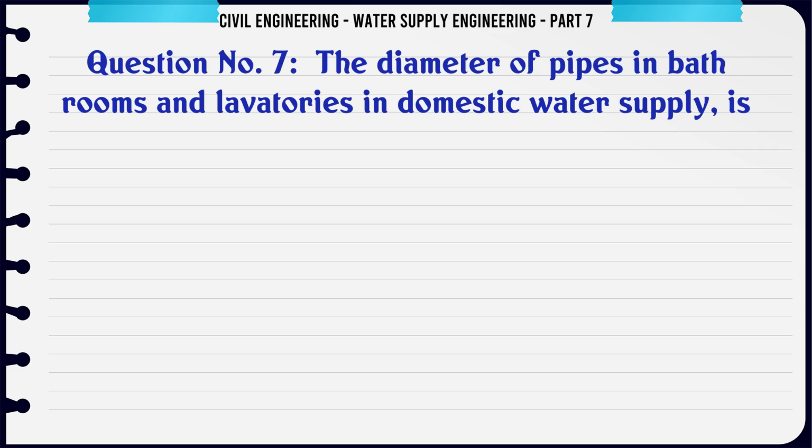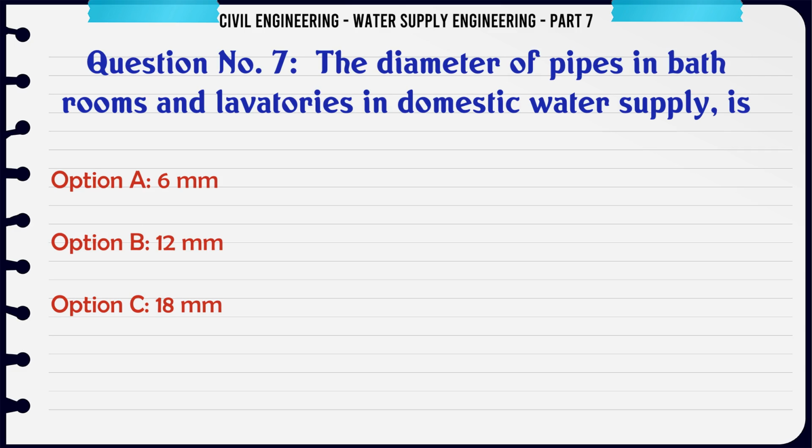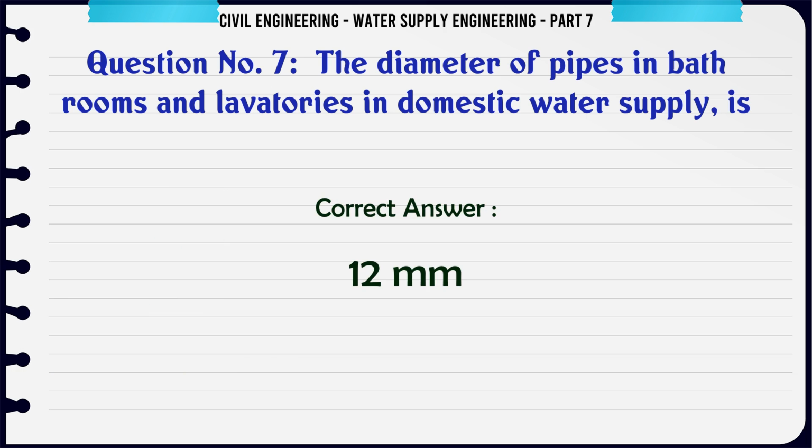The diameter of pipes in bathrooms and lavatories in domestic water supply is A. 6 mm, B. 12 mm, C. 18 mm, D. 24 mm. The correct answer is 12 mm.